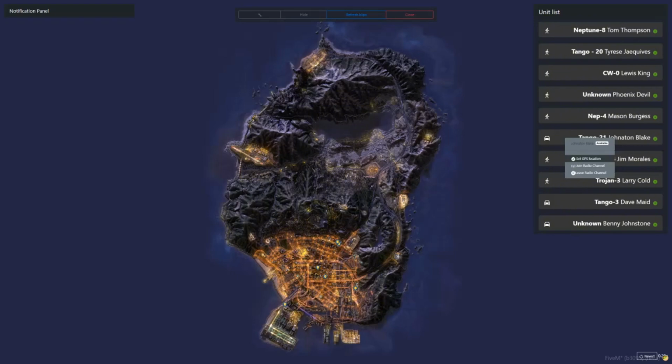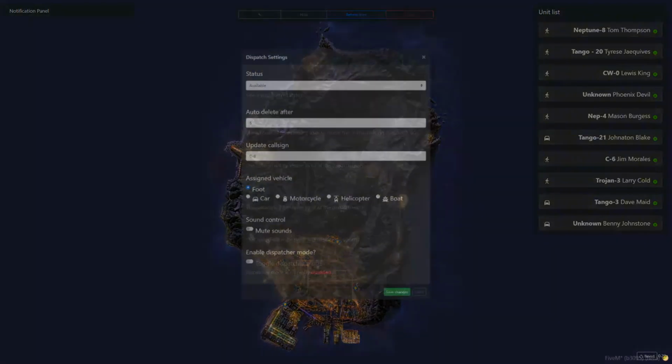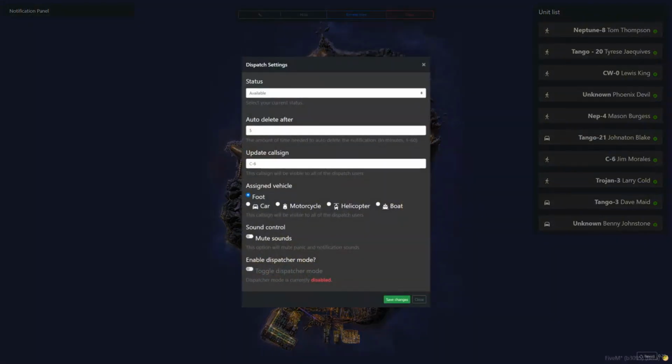Go to the little spanner. If you're doing training or anything like that, you can change your status if you're unavailable or available. But if you're doing something or going in here, please clock out. Change any mute sounds, and what you're doing as well: helicopter, boat, car. And that's pretty much it. That's all we really use this one for. We don't have anything else on there.